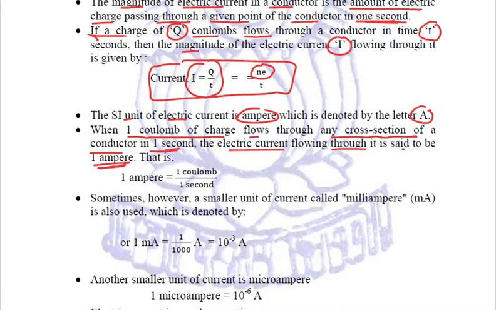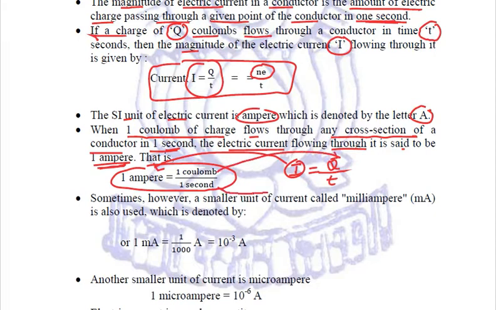That is, 1 ampere is equal to 1 coulomb by 1 second, because current I, we have said, is equal to Q upon t. So if 1 coulomb of charge is flowing through a wire in 1 second, then we call the current to be 1 ampere. This ampere is the SI unit of current.